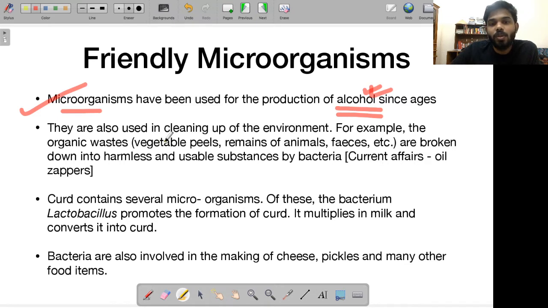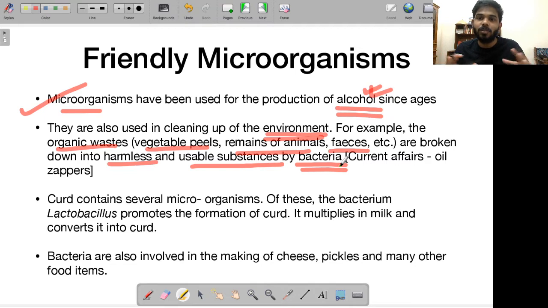Then they are also used in cleaning up of the environment. Microorganisms are useful in cleaning up of environment. How is that? The organic waste, for example, your vegetable peels, remains of animals, feces, etc. These are all broken down into harmless and usable substances by these bacteria. As you know, all this matter that you are emptying decays over a period of time. They are decomposed by these microorganisms, so they are helping clear the environment.